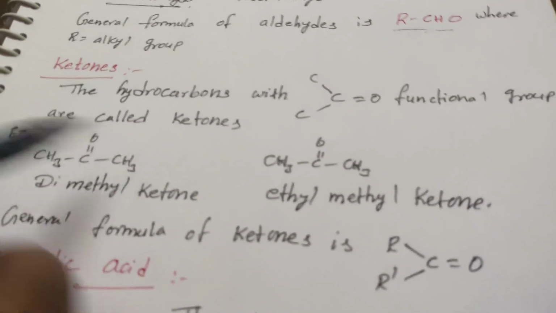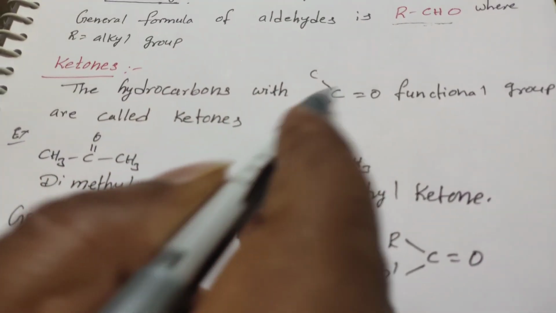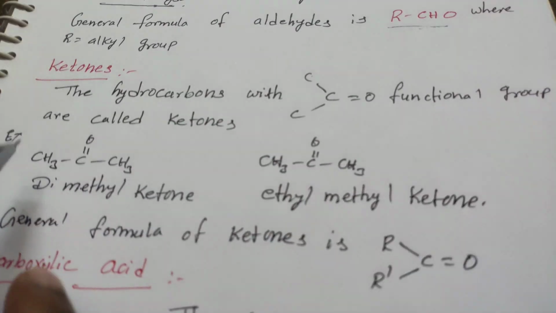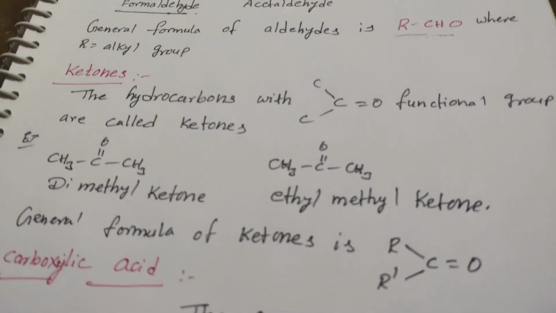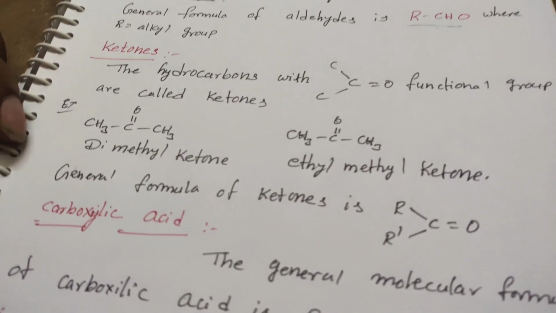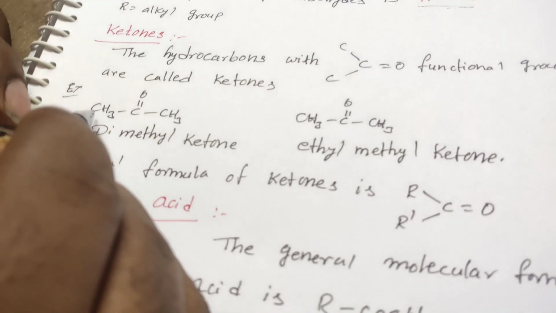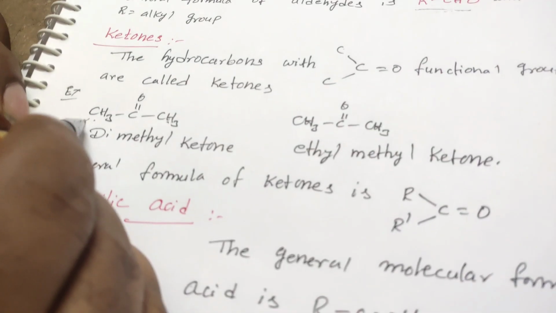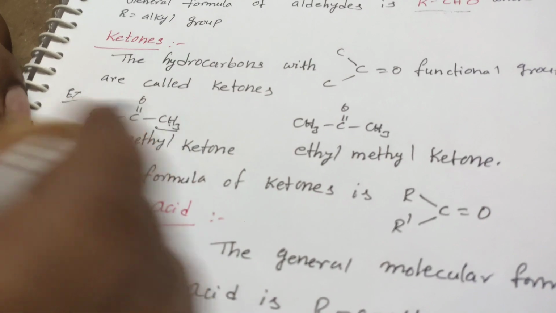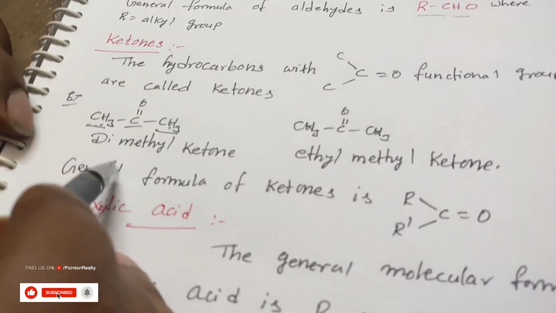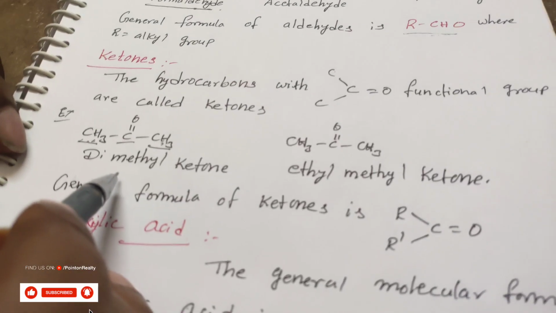For example, hydrocarbons with a C double bond O functional group are simply called ketones. There are many types of ketones. For example, dimethyl ketone: here there is a methyl group on each side, and between the two methyls there is a ketone group, so the compound name is dimethyl ketone.